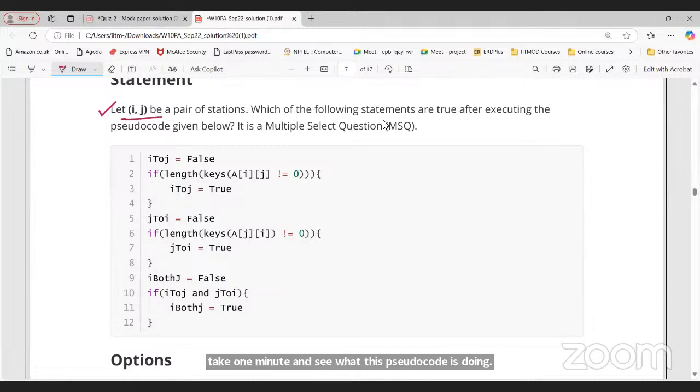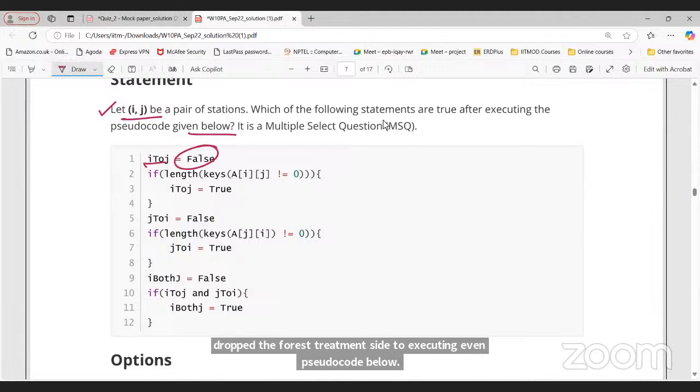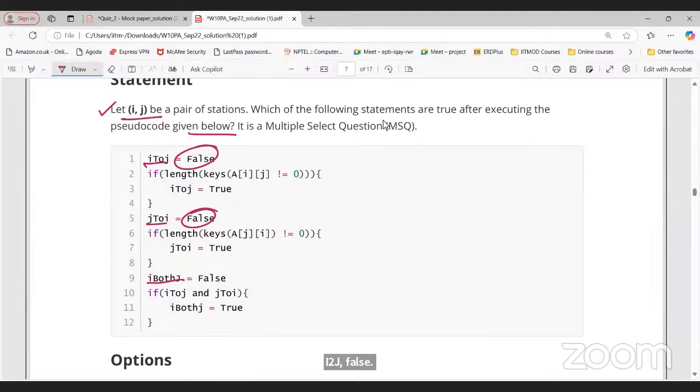We have this ij pair of stations. Let's say any station ij. Which of the following statements are true? Execute the given pseudocode below. I to j false, j to i false, then I both j false. Then we have this if condition here, right? So if you see here, I to j is basically false.